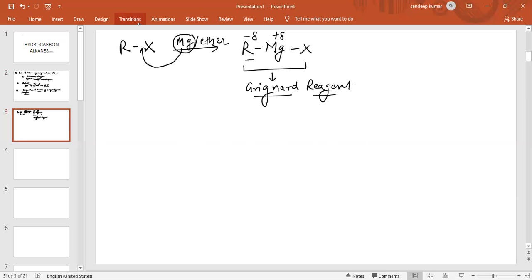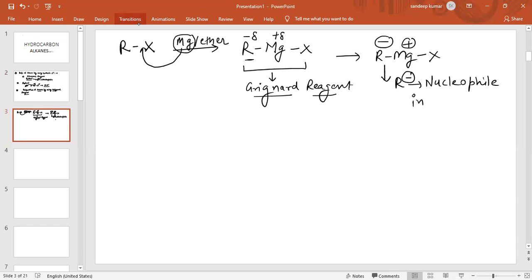I hope this is clear to you. Please note the difference between Gilman's reagent and Grignard reagent. In Grignard reagent, this is R minus and Mg plus because of the metal. So this R minus is the nucleophile in Grignard reagent. This is clear to all of you. Now we will see the preparation of alkane by using Grignard reagent.